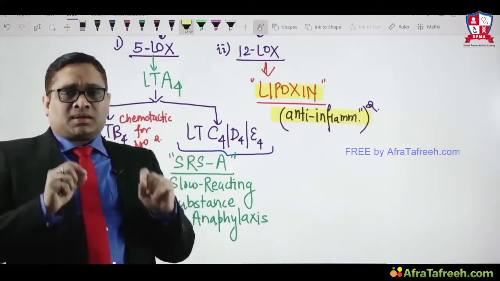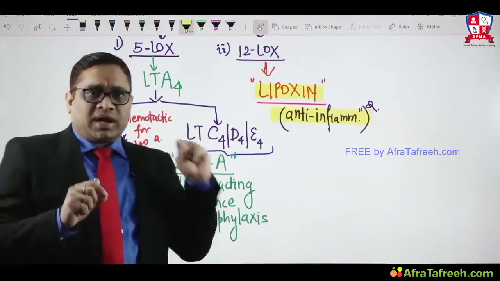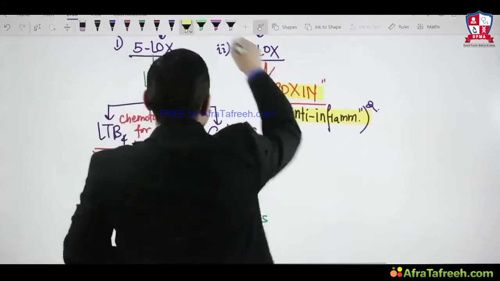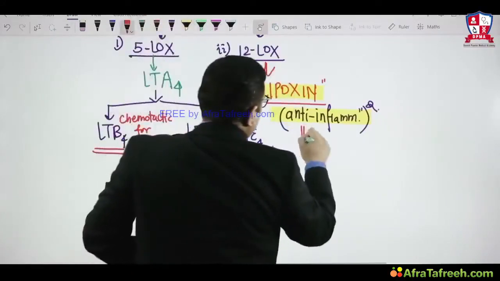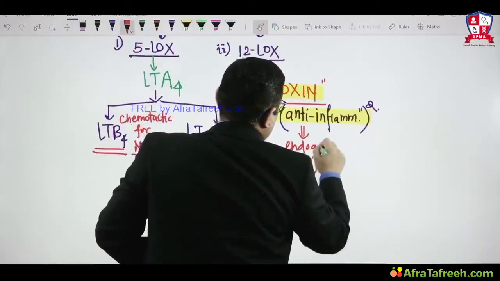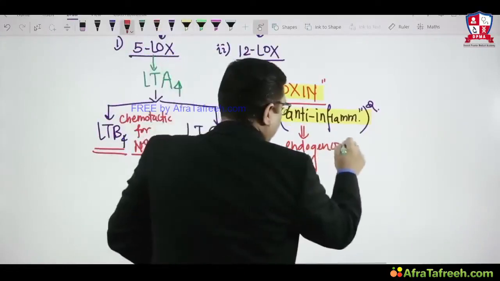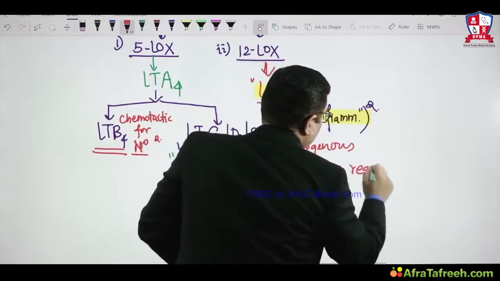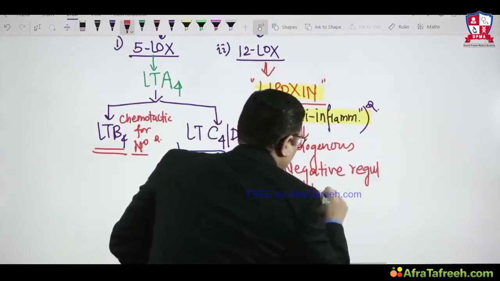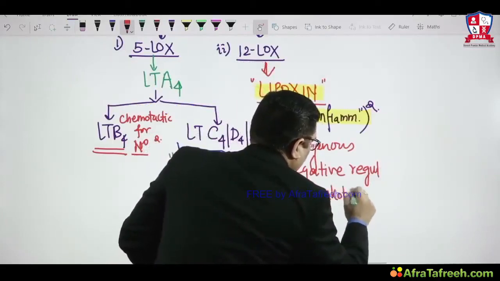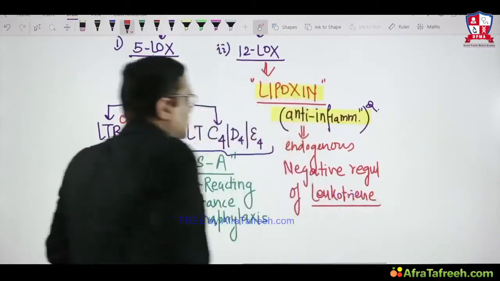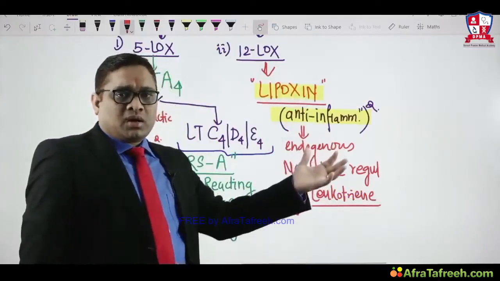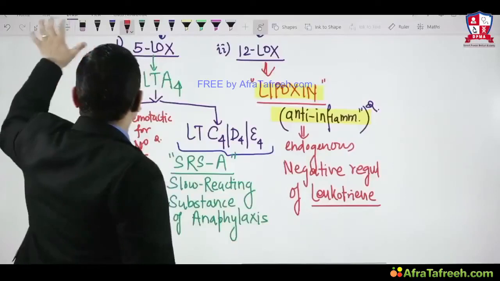Lipoxins are also known as endogenous, because they are formed within our body, endogenous negative regulators of leukotrienes. As I said, leukotrienes are involved in chemotaxis of the neutrophil.